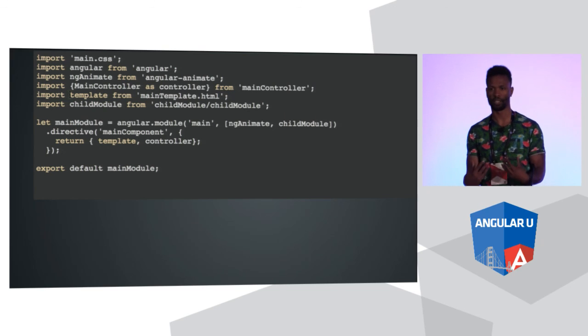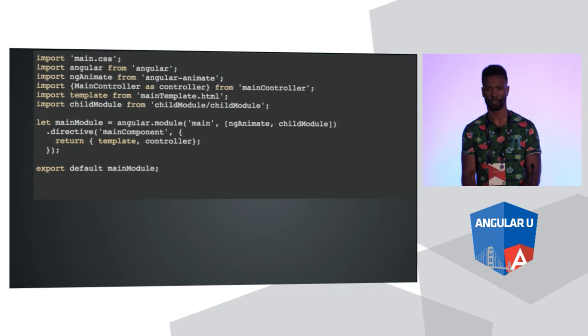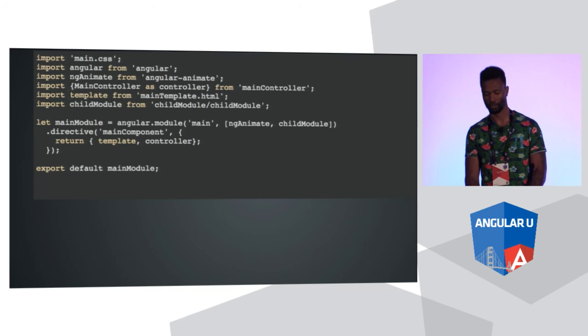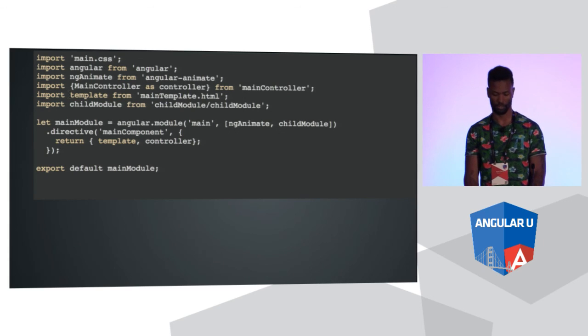So we're actually bringing in our HTML file as a string, and we can just place it right in there as a template, and we don't need to use templateUrl anymore. We just load up the template as a string and place it in there. It's pretty cool. That way you don't have to write this huge template in your directive anymore, if you don't want to do the cache, or you don't have to write a script inside your index.html to write your template there. So it's a little win, but it's pretty awesome.